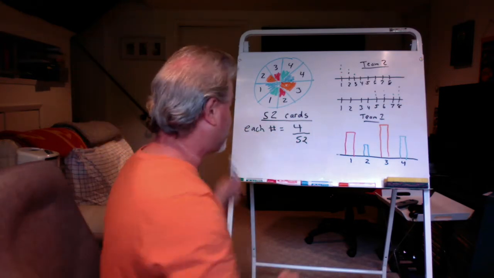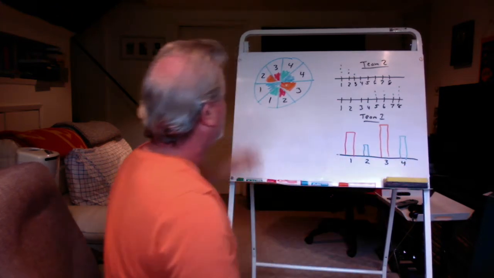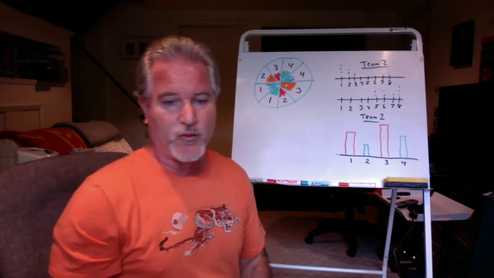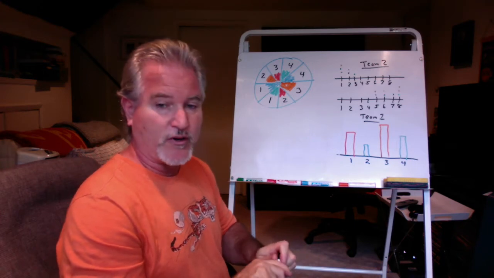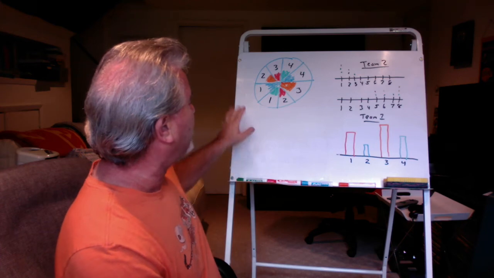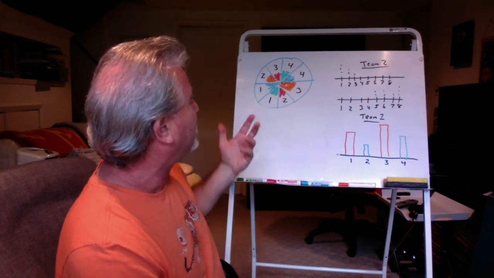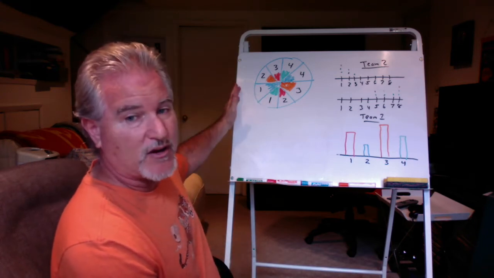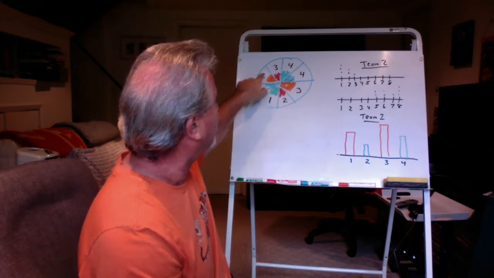All right, next we're going to go into our color wheel. That's going to be part 2. And you guys have answered questions on the color wheel before, and most of it is common sense, but we're going to go over the and/or difference. So for instance, if I said, what is the probability on our color wheel if I spin it that it's going to land on a 1? Well, how many total possible outcomes are there? There's 1, 2, 3, 4, 5, 6, 7, 8.